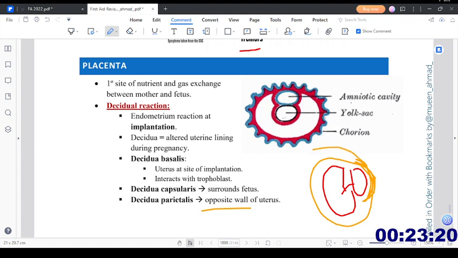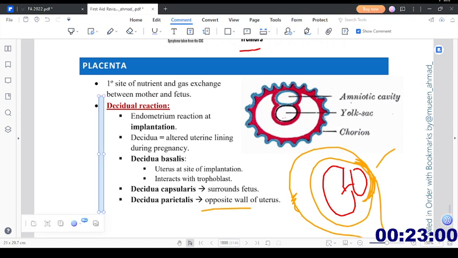Suppose that this is the uterus as a whole, and the decidua basalis was here, and then we had the decidua capsularis. This particular decidua, the wall of the uterus that is facing opposite to the site of implantation, is called the decidua parietalis.